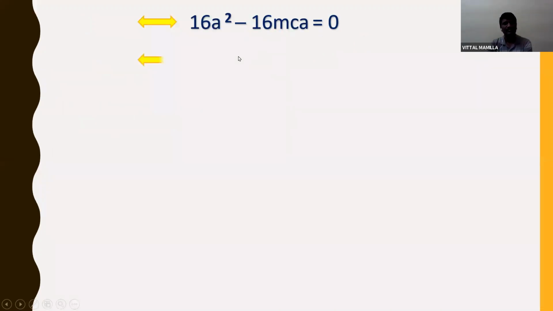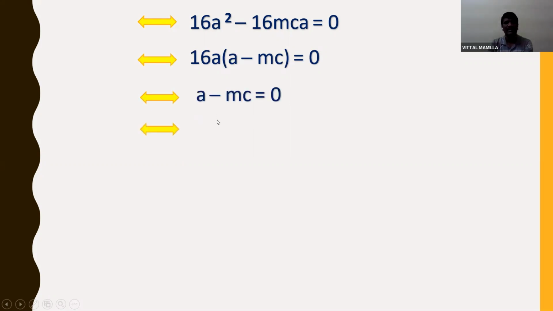I'm writing again here. What common can I take here? So I can take 16a as common from these two terms. If I take 16a common, remaining is a minus mc is equal to 0. So if the product is 0, 16a is 0 or a minus mc is equal to 0. So a can never be 0. So a minus mc is equal to 0, which I can write as a is equal to mc, or I can write c is equal to a by m.